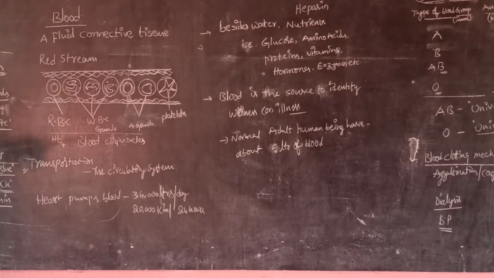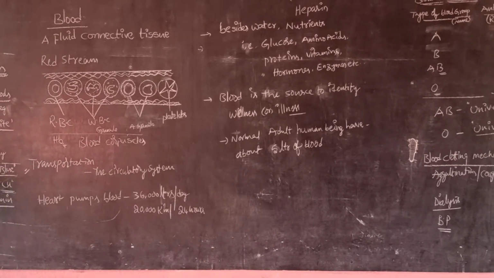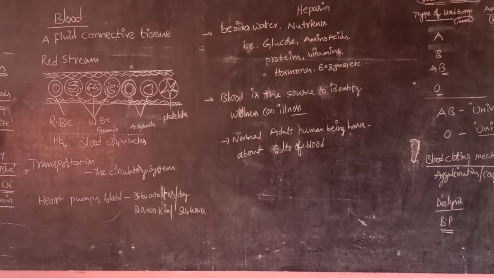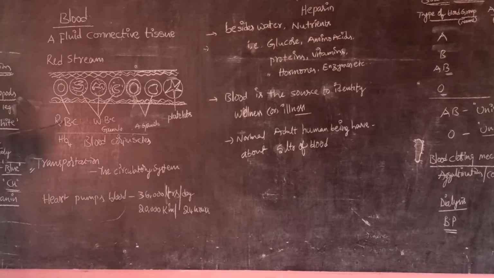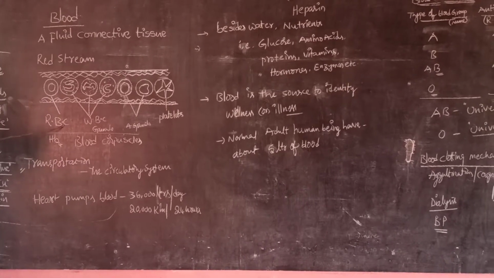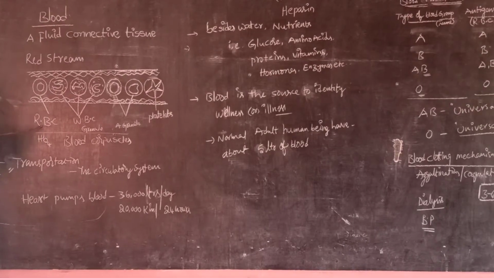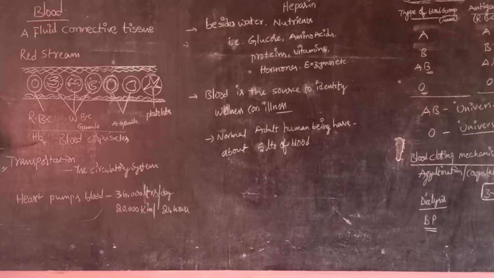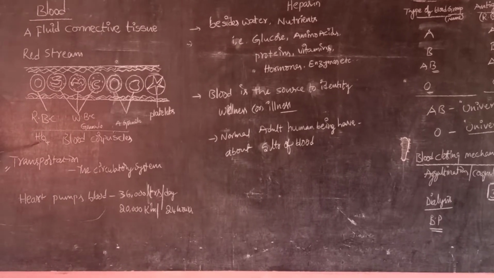So our human blood has some amazing and wonderful aspects. In this part we are going to look at one more amazing aspect. Usually the blood is red in color because of the RBCs, red blood cells or erythrocytes. How do the erythrocytes appear red? Because hemoglobin is a pigment which gives the red color to the blood.